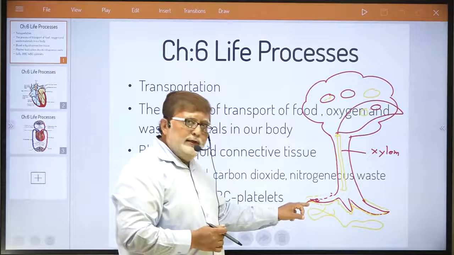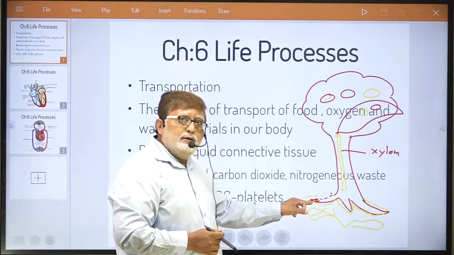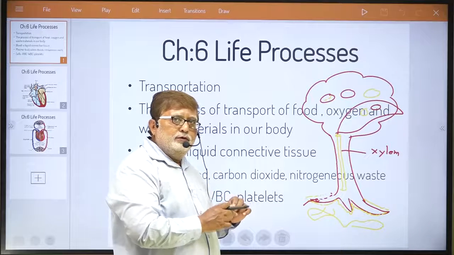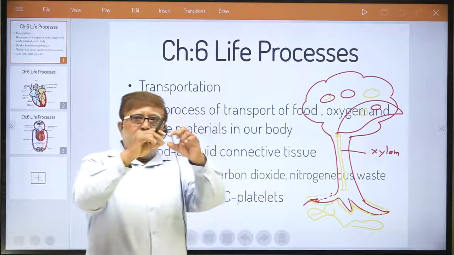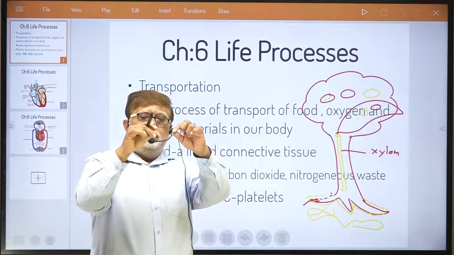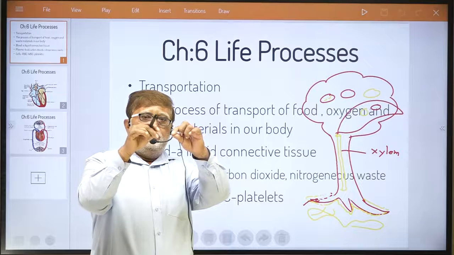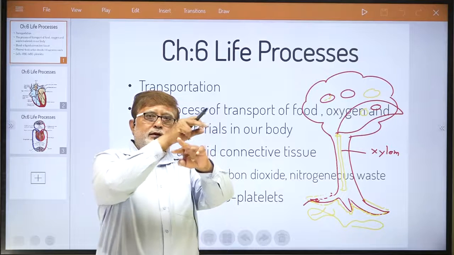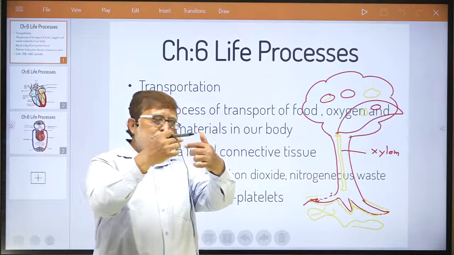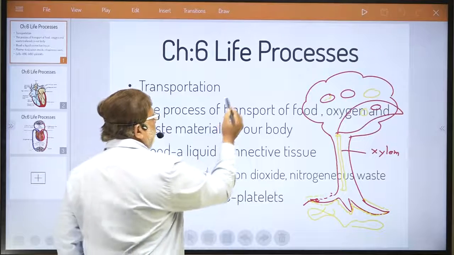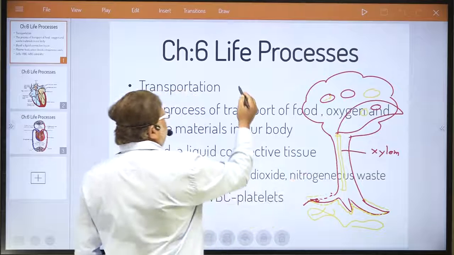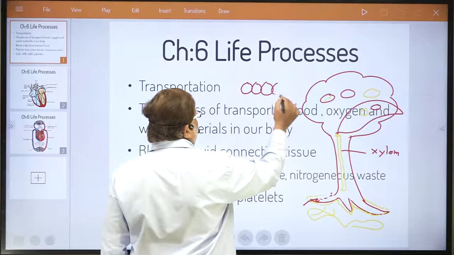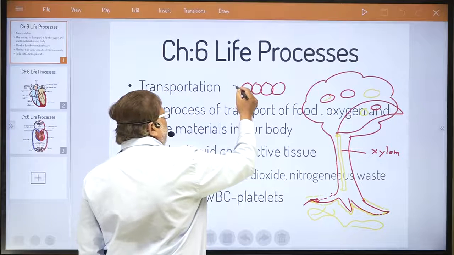Now water enters one cell and passes to another cell via the process of diffusion, that you know. If two cells are in contact with each other, water along with the dissolved mineral passes from one cell to another, then to the neighboring cell, then to the next neighboring cell. This way, dear student, the flow of the water continues. Suppose in the root you see one cell, two cells, three cells, four cells.